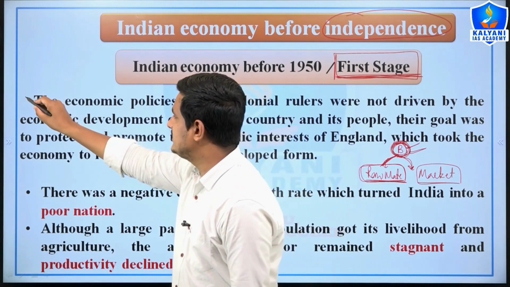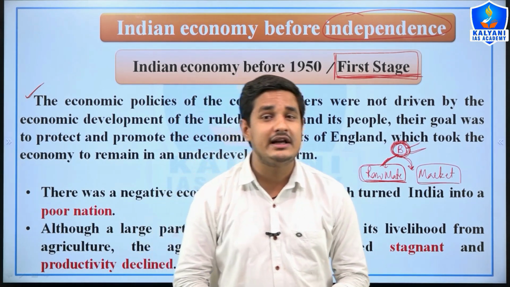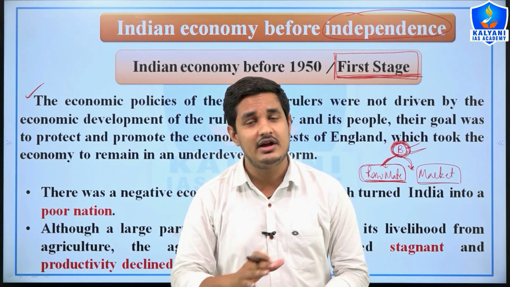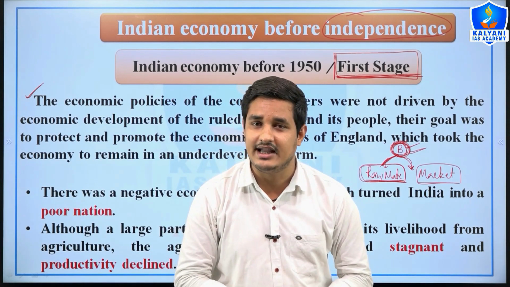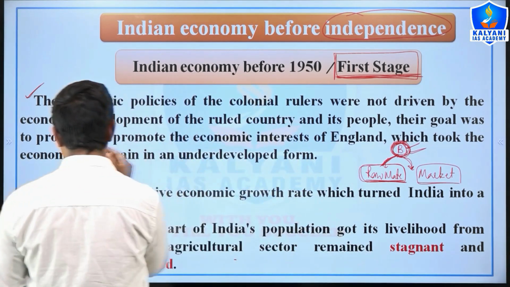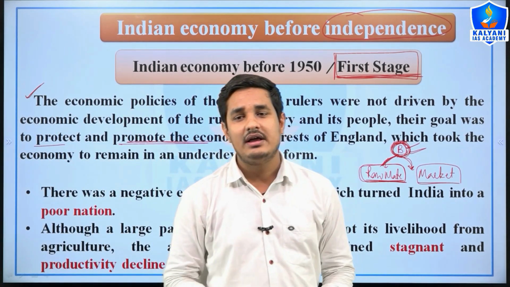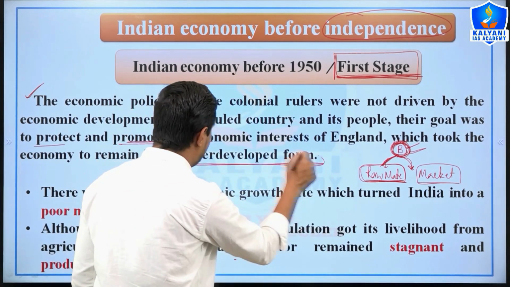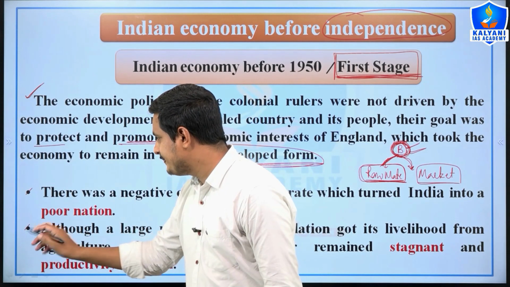So we can write the introduction in this way: the economic policies of colonial rulers or colonial masters were not in favor of the Indian economy or the people of India. Actually the policies of colonial masters were to protect and promote the economic interest of England. Therefore the economy of India remained in the underdeveloped stage, right? And we can write some beautiful points here, right?